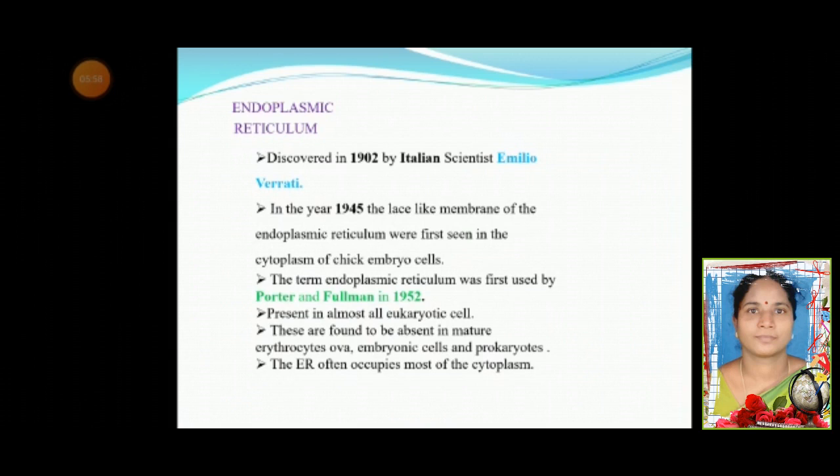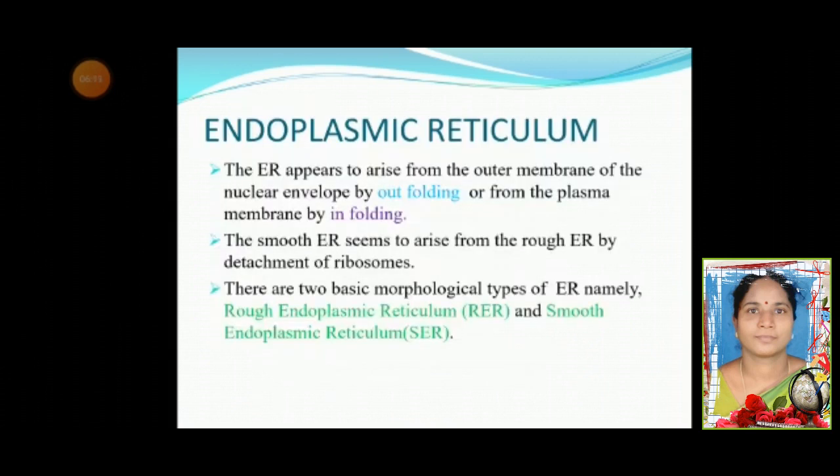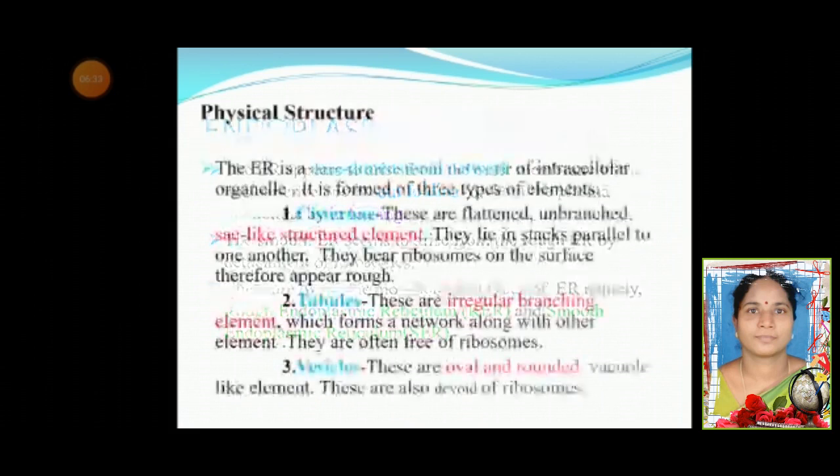It is present in almost all eukaryotic cells. It is absent in mature erythrocytes, ova, embryonic cells, and prokaryotes. The ER occupies most of the cytoplasm. Endoplasmic reticulum appears to arise from the outer membrane of the nuclear envelope by outfolding, or from the plasma membrane by infolding. The smooth ER appears to arise from rough ER by the absence of ribosomes. Thus, two different morphological types of ER are formed, rough endoplasmic reticulum (RER) and smooth endoplasmic reticulum (SER).